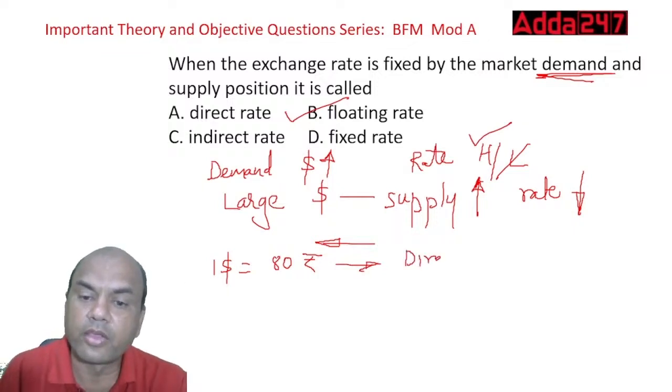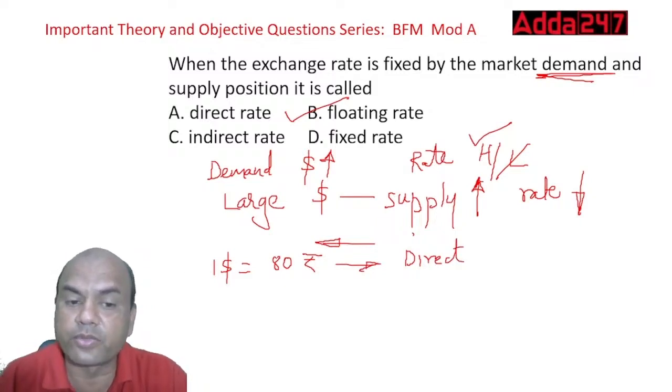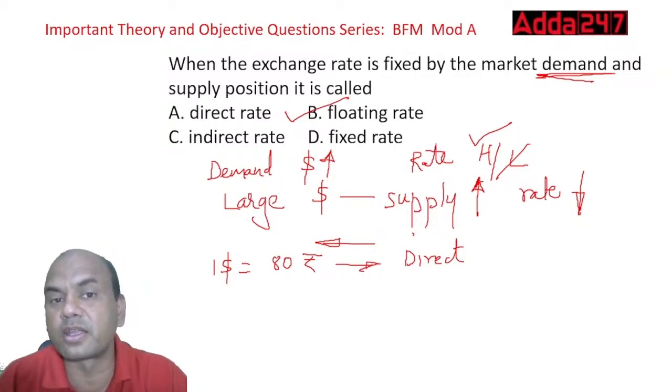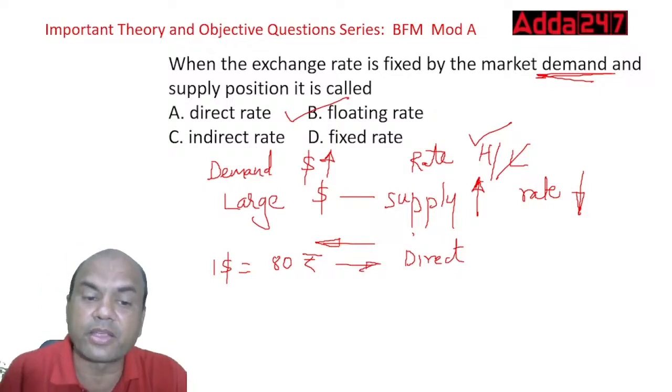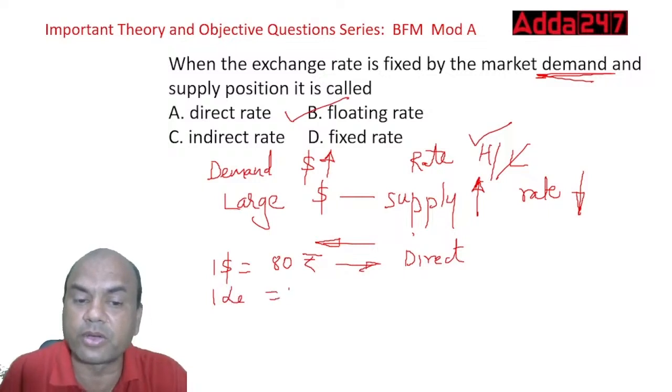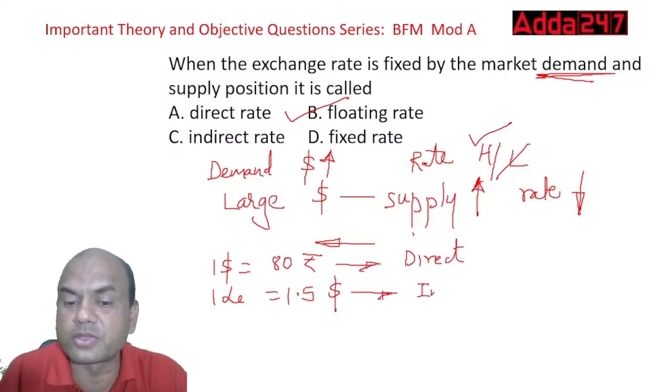Remember, the logic is simple. Your dollar is fixed and your rupee, the local currency, is fluctuating. It is called direct rate. Indirect is the reverse. Suppose I give you £1 equals $1.5. Here the dollar is fluctuating. So this is called indirect rate. When your dollar is fluctuating, it is called indirect rate.